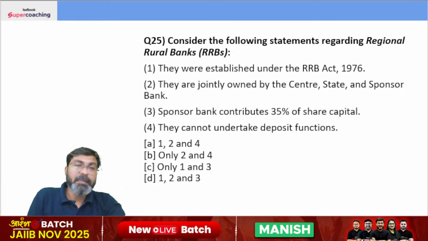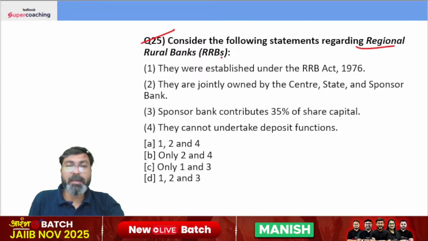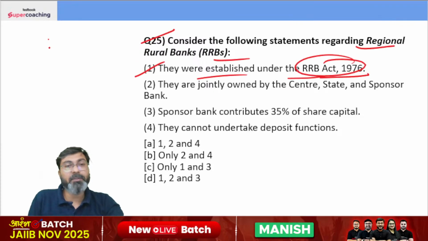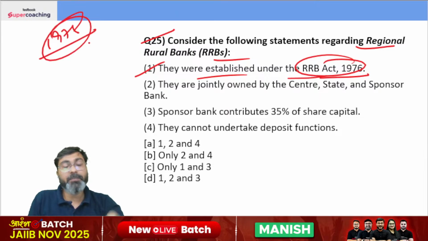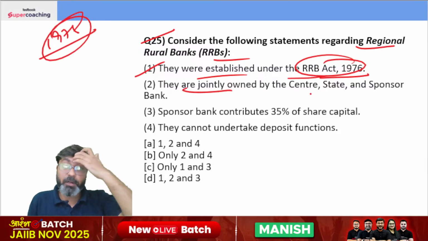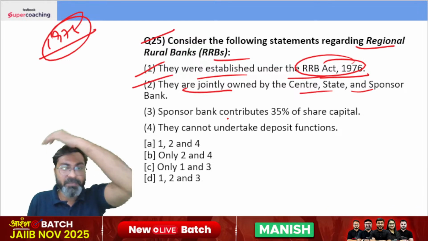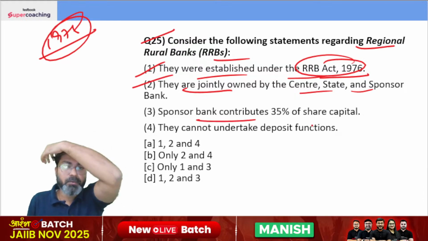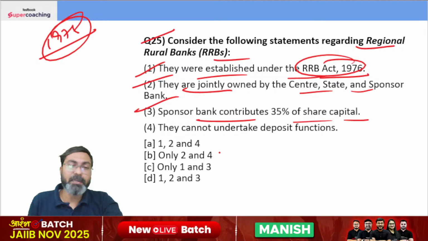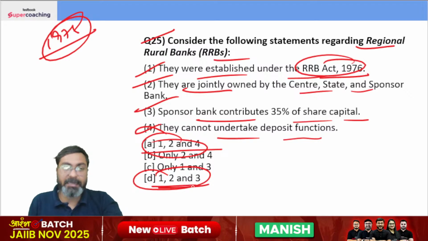You remember that. Consider the following statements with respect to RRBs. They were established under RRB Act of 1976. Yes, and the first bank was established in 1975, Prathama Bank in Moradabad. They are jointly owned by Center, State and Sponsor Bank. Sponsor Bank contributes 35% of share capital and they cannot undertake deposit function. Of course, they can undertake the deposit functions. They are not like non-deposit taking NBFCs. The right answer is option A. Actually, option D is the correct answer. 1, 2 and 3.